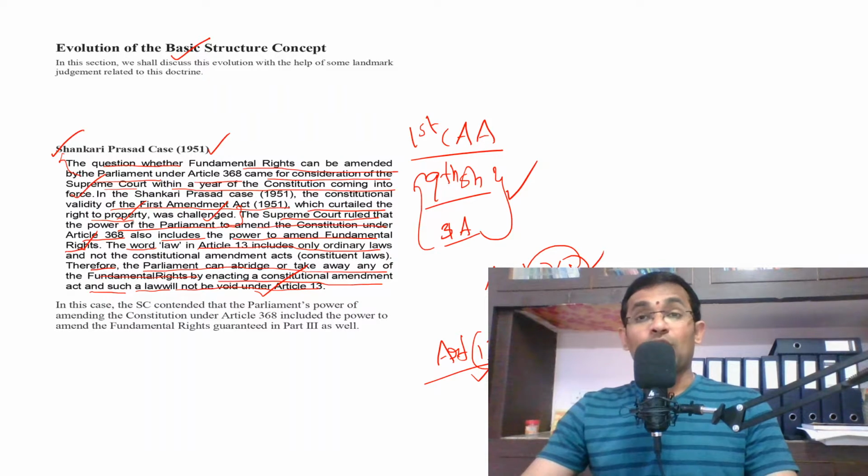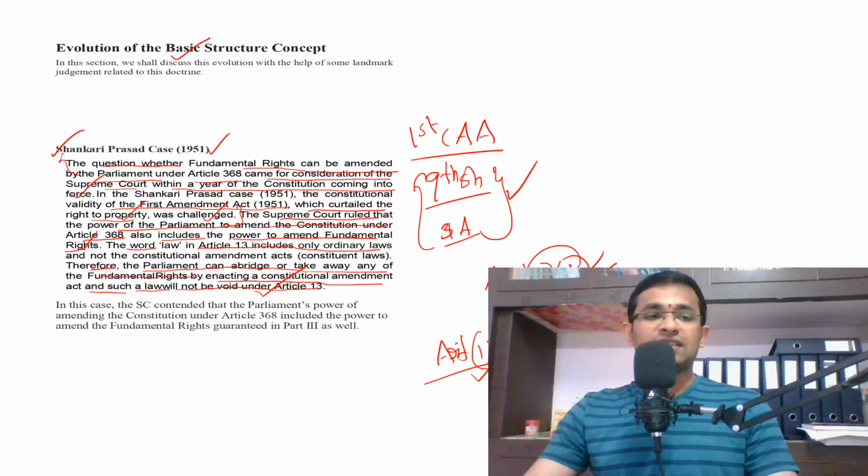Okay. But however, in this case, Supreme Court held that the amendment which is made according to the procedure given by Article 368 cannot be considered under the definition of law. And the court held that the Parliament is empowered to amend fundamental rights as well.